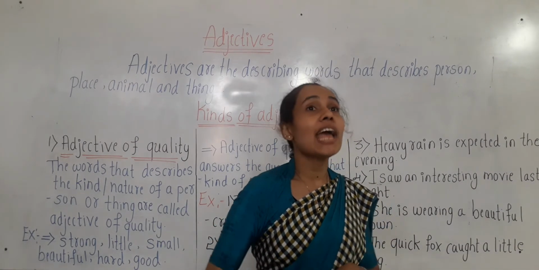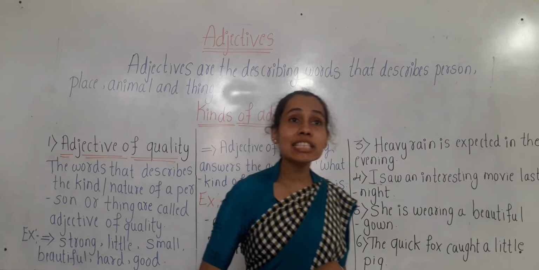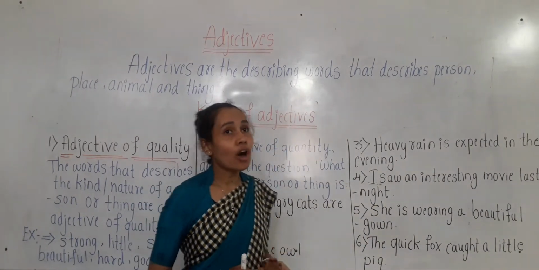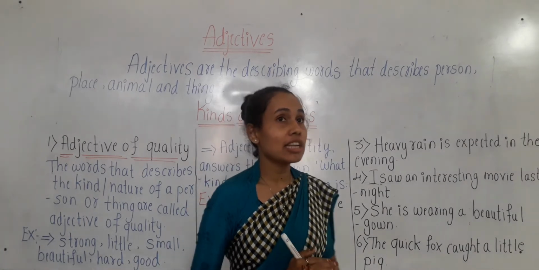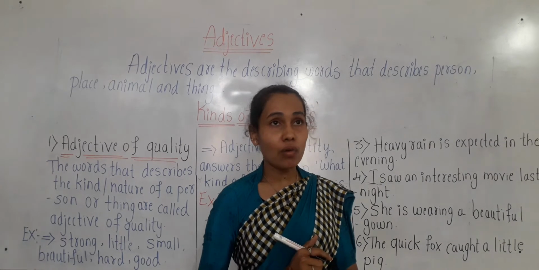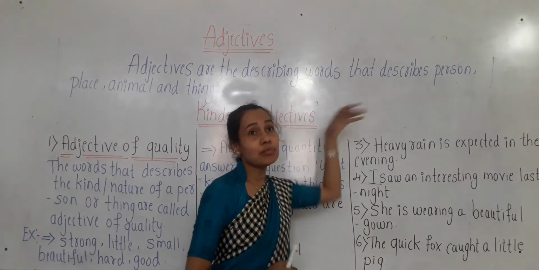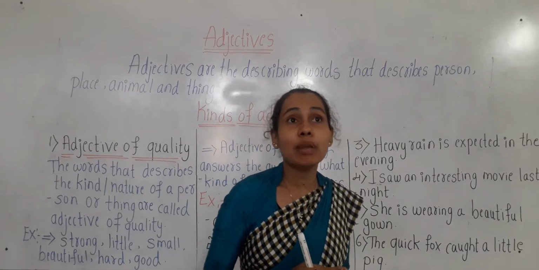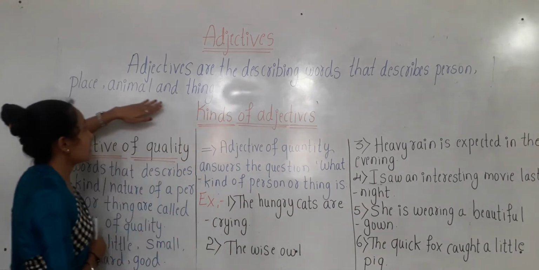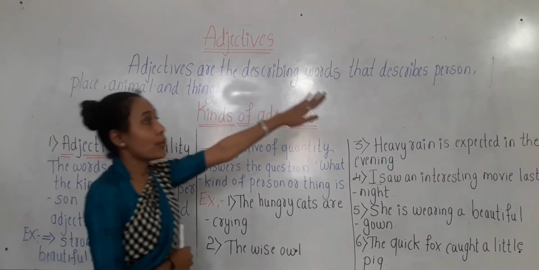Adjectives are the describing words which describe noun or pronoun. Noun means name of animals, places, things and person.